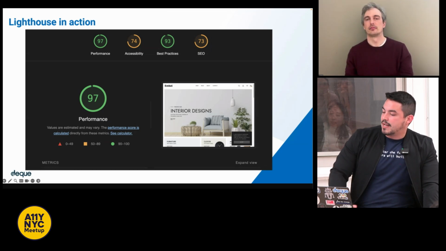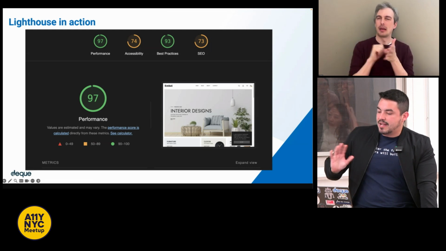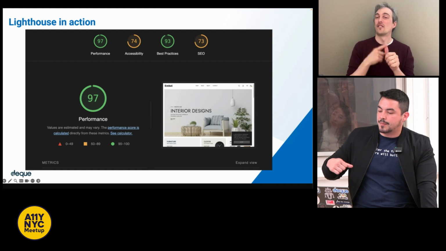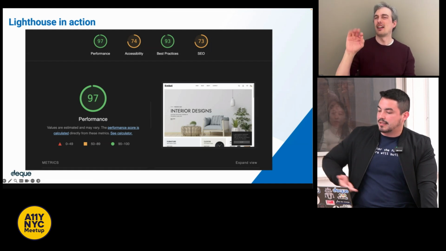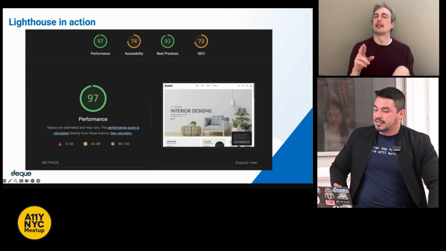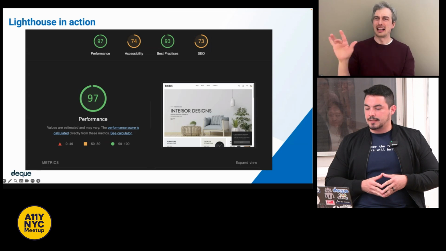Performance measures how fast your page loads and becomes interactive. It includes metrics like first contentful paint, which is how quickly something shows up, time to interactive, how soon a page responds to user inputs, largest contentful paint, which is loading of main content on the website.